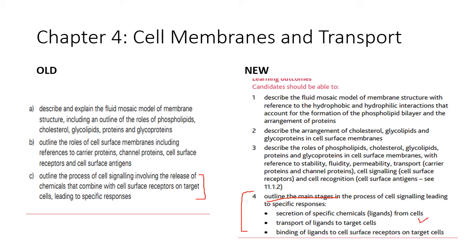But I put it in here just so that you can see that it's now being specific by saying you should be able to speak about the secretion of ligands from cells, the transport of ligands to target cells, as well as the binding of ligands to target cells. So that means that when they ask you a question on this, they expect you to speak within these 3 phases that have been identified.